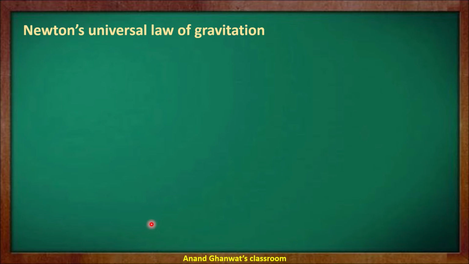Now we previously know that Newton studied Kepler's observations of planetary motion, and he postulated the law of gravitation. So let us see Newton's universal law of gravitation.